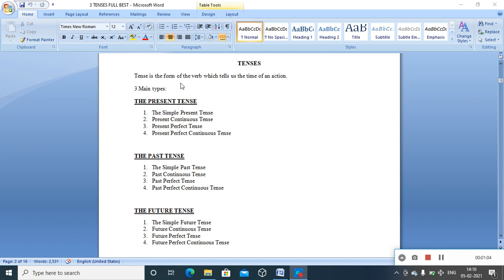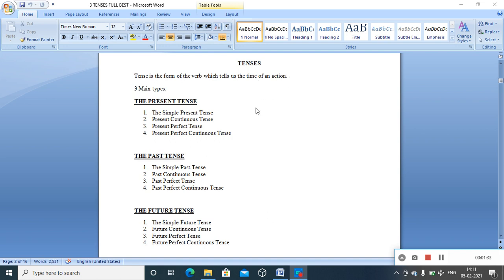Let us look at the definition for tenses. Tense is the form of the verb. Main verb forms, as already referred, are V1, V2, V3 or ing. These are the main forms we have to look at. But just by looking at V1, V2 or V3 forms, we cannot identify which tense it is, or the time of action that is taking place or under reference.